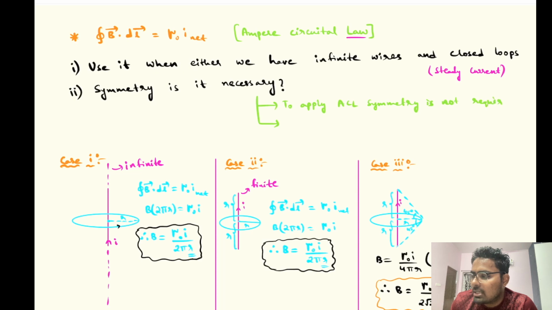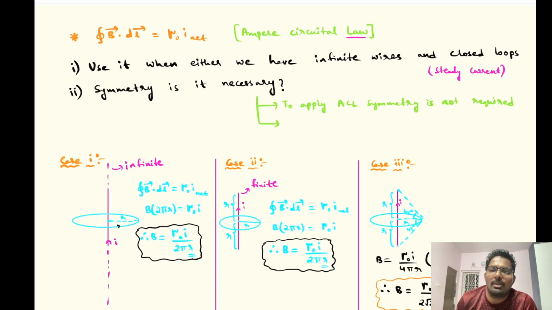So you need to understand that symmetry is not required for application of Ampere circuital law, and the same goes with Gauss law as well. In electrostatics also we have closed integral E bar dot dS bar equal to q enclosed by epsilon naught. There also, to apply Gauss law, symmetry is not at all required. It's valid for all the cases.